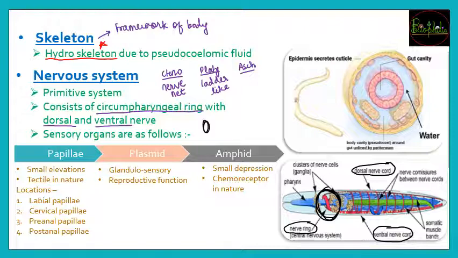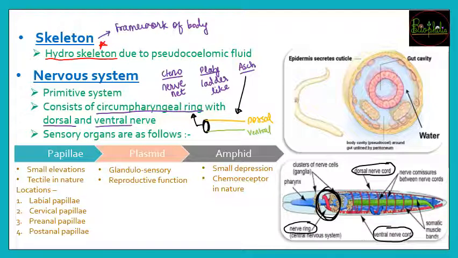So here near the pharynx there will be the circumpharyngeal ring. Why do we call it circumpharyngeal? Because it is formed around the circumference of the pharynx. So that is the reason it is called a circumpharyngeal ring. After the circumpharyngeal ring you have the dorsal nerve cord, and below that the ventral nerve cord. So this is the ventral nerve cord, the upper one is the dorsal nerve cord, and the black one that I am showing is the circumpharyngeal ring. So this is what the nervous system of Aschelminthes or roundworms looks like.